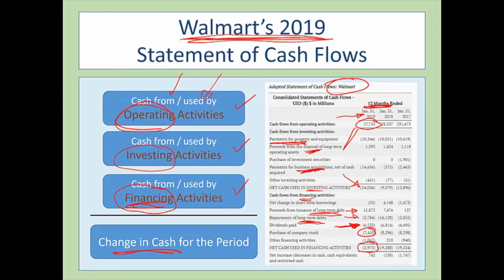So you can see Walmart generated about $28 billion. $24 billion went to buy additional equipment and to buy other businesses. Then they paid back some debt. They paid some dividends. They bought some stock back. The net effect was, for the period, Walmart's cash increased by $742 million.